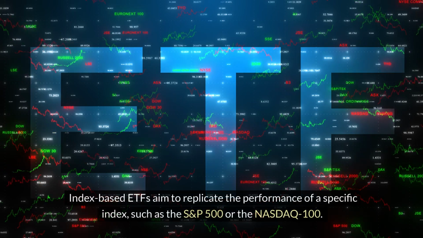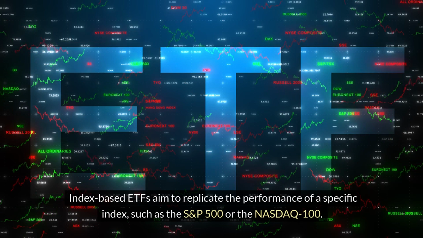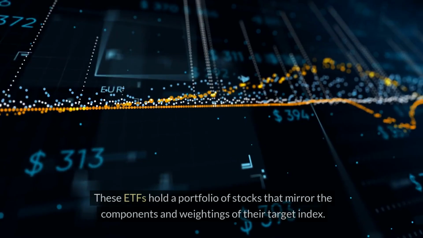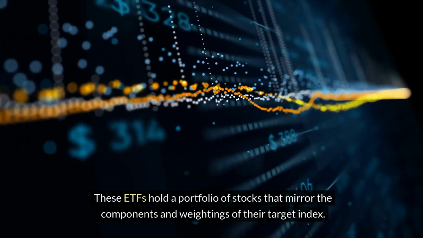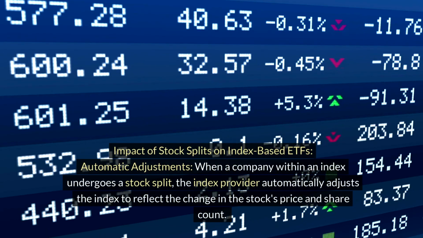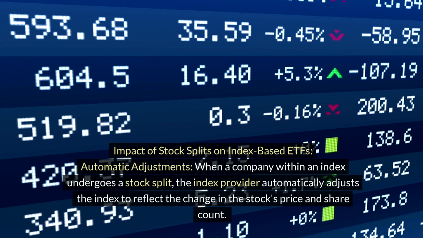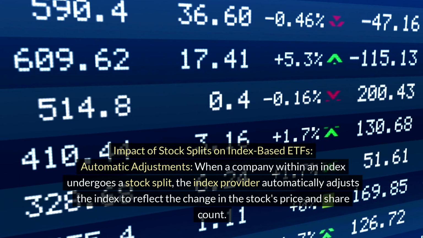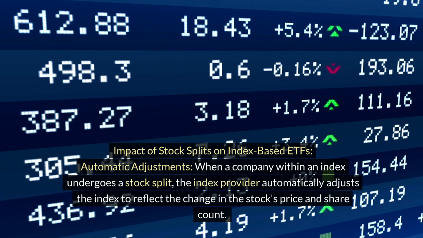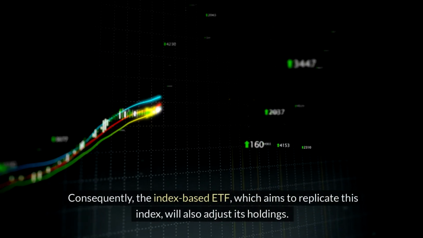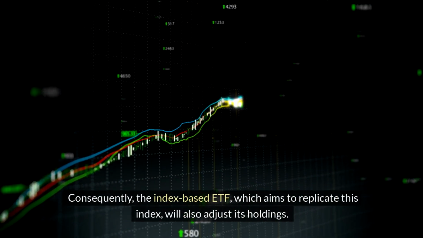Index-based ETFs aim to replicate the performance of a specific index, such as the S&P 500 or the NASDAQ 100. These ETFs hold a portfolio of stocks that mirror the components and weightings of their target index. Impact of stock splits on index-based ETFs. Automatic adjustments. When a company within an index undergoes a stock split, the index provider automatically adjusts the index to reflect the change in the stock's price and share count. Consequently, the index-based ETF, which aims to replicate this index, will also adjust its holdings.